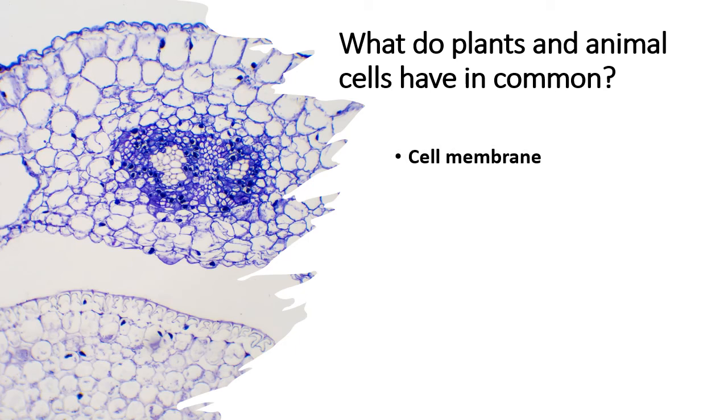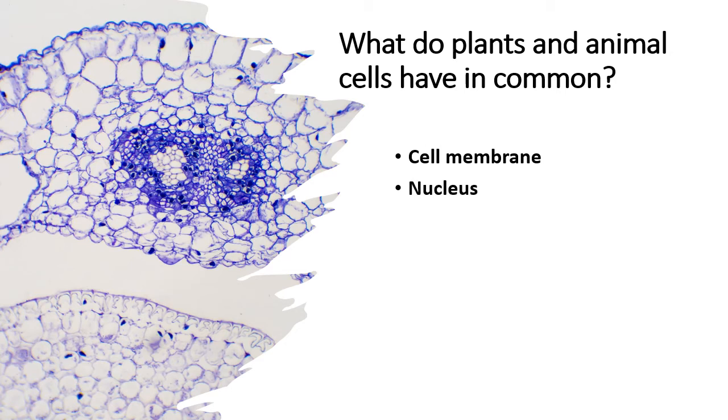First of all, they have a cell membrane. Remember at the beginning of the chapter, or at the beginning of the video, I said to you that cell membranes exist to help cells regulate what goes in and what they allow to leave the cell. So a cell membrane plays a very important function, not just in doing that, but also in communicating with other cells, something that we will see when we get to chapter 4.